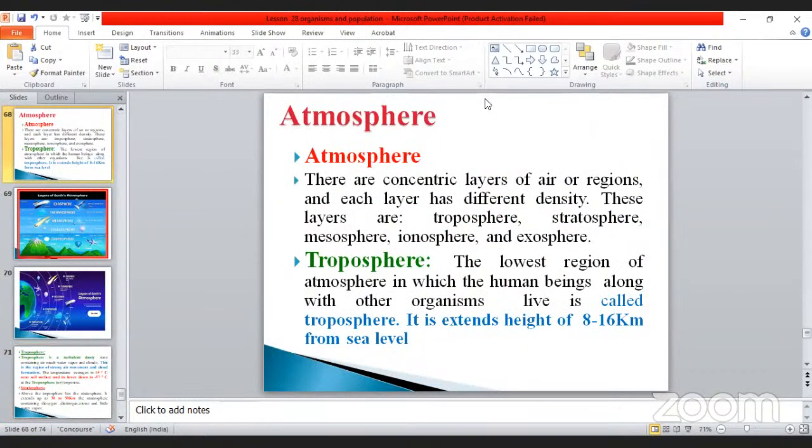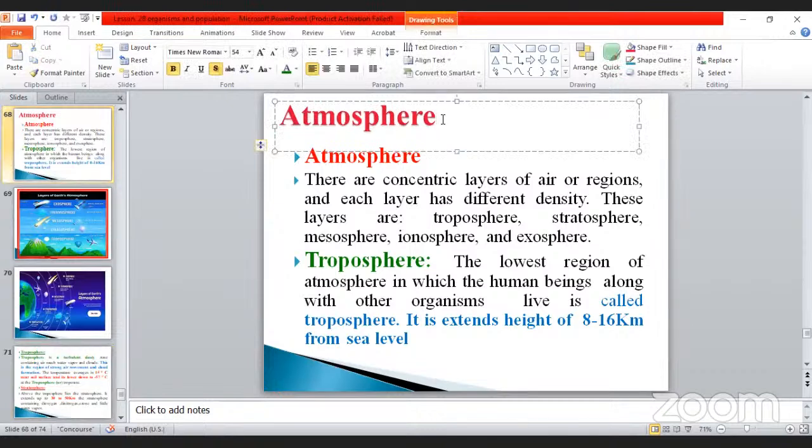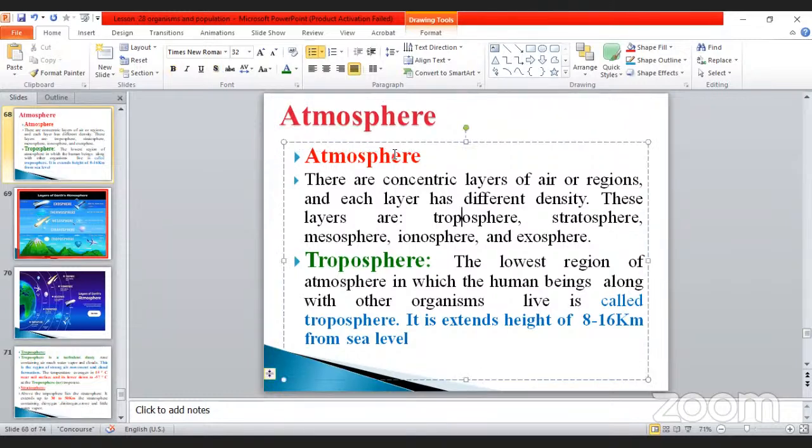The next main heading is atmosphere. What is meant by atmosphere? What are the contents of the atmosphere? This is very, very important. Many times they were asked in the match the following. The atmosphere has concentric layers of air or regions, and each layer has different density.